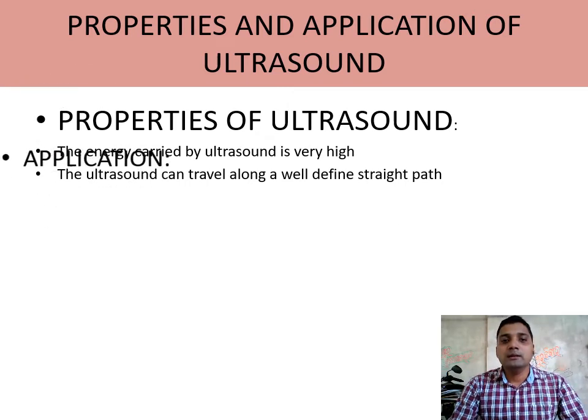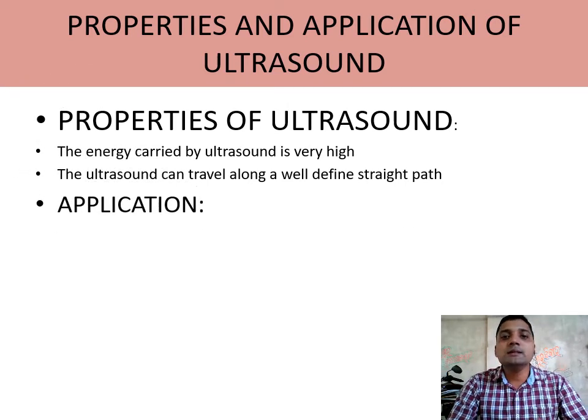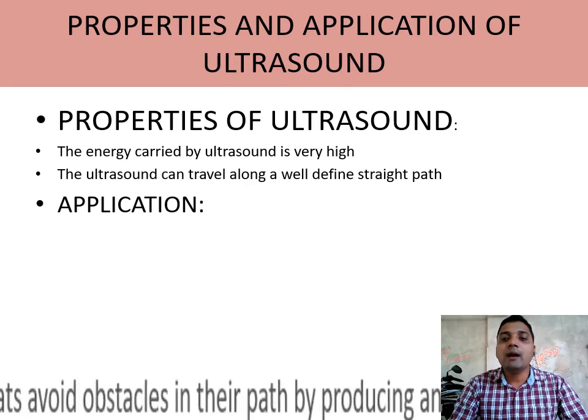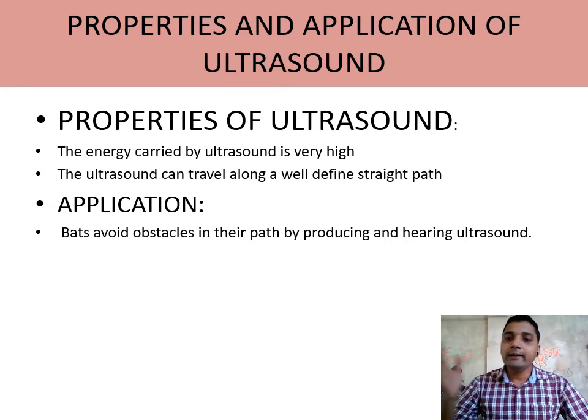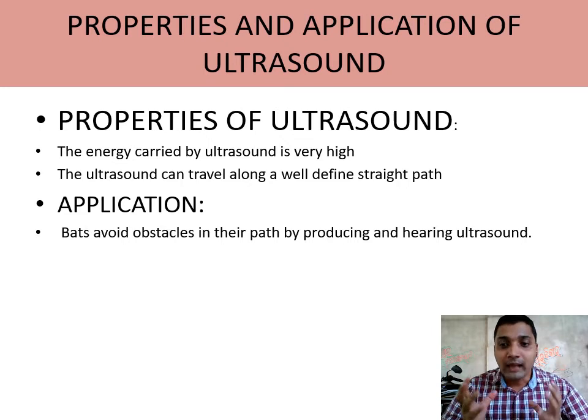So next is the application where we are using this ultrasound. The first one is bats. When a bat is flying from one place to another, it produces ultrasonic waves. This ultrasonic wave again passes through the medium, hits the target and returns back. By getting the time of reflection of the sound, the bat is able to know the location first. The second thing is the size of prey.